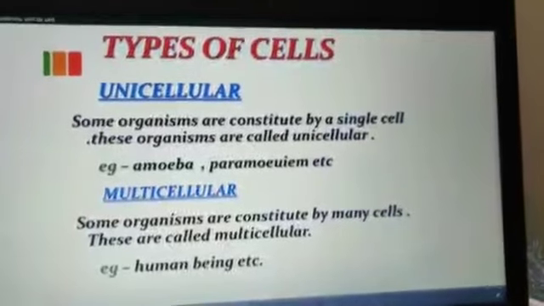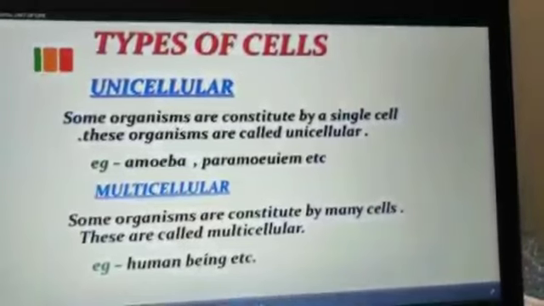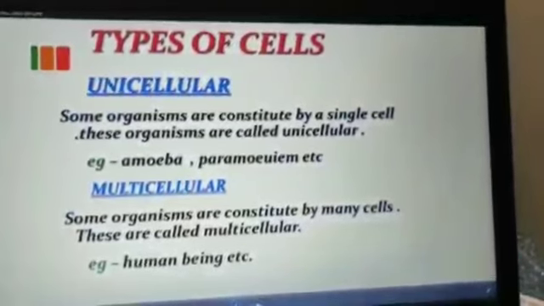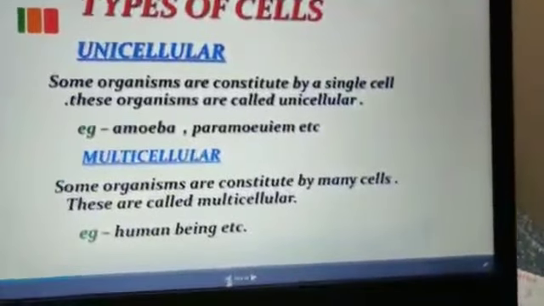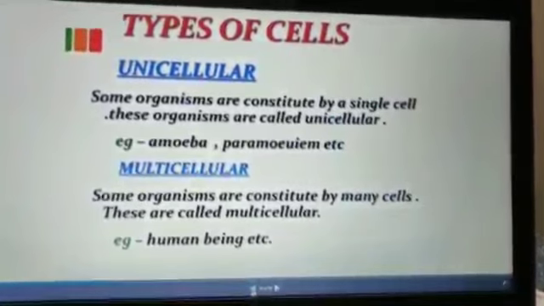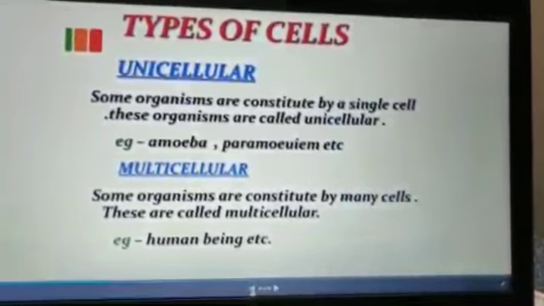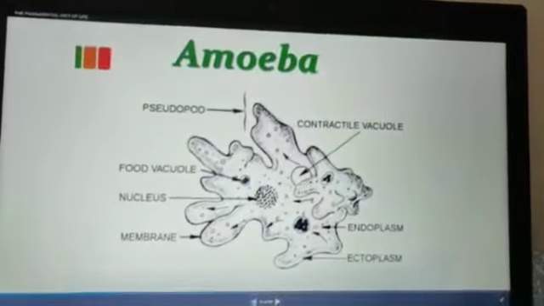And multicellular: the organism which contains more than 2 cells, or whose body is very complicated. More cells are present to form tissues. Tissues join to form an organ. A number of organ systems are present in the body. All of them are classified as multicellular organisms.